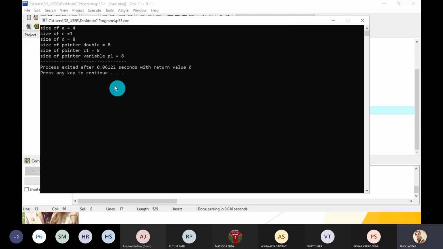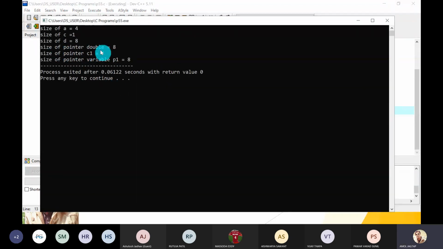Compile and run. So size of pointer double is also 8, size of pointer C1 is also 8, and pointer variable P1 is also 8. So character pointer, integer pointer, double pointer, every pointer type of variable requires the same bytes, that is 8, in this 64-bit ANSI GCC compiler. In a traditional 32-bit system, it requires 4. It depends. Okay, guys, understood? And how many bytes are required for the double? Yes, it is 8 also.